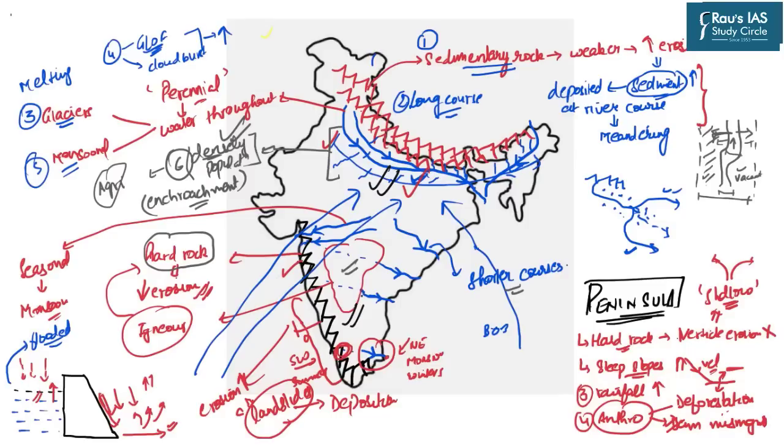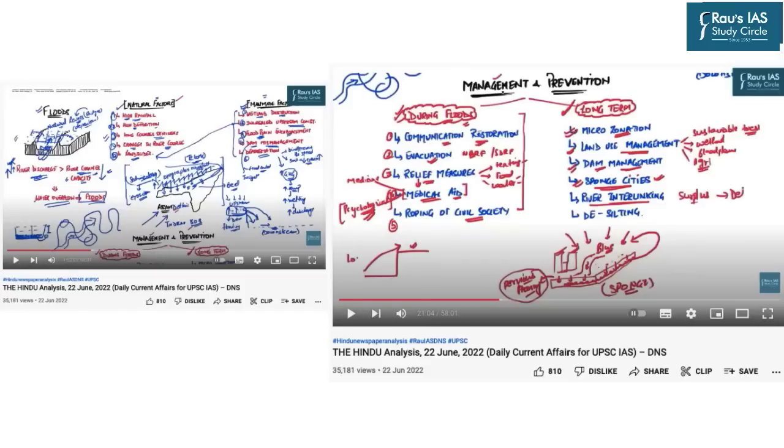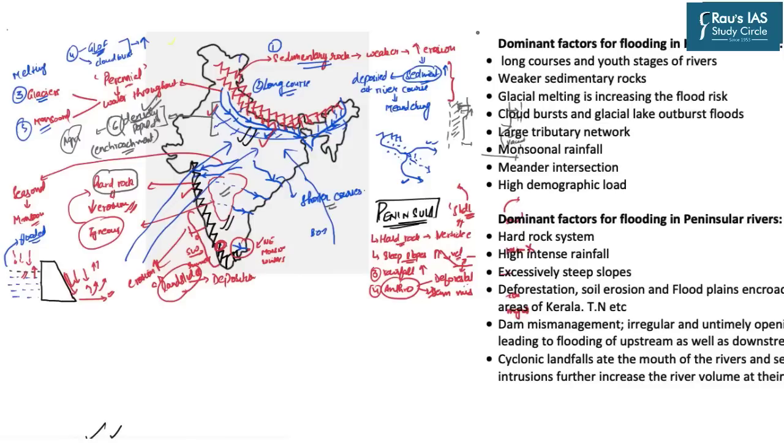Now comes the management and the prevention or the control of these floods. Now the management and the prevention strategies for floods was discussed in the DNS of 22nd June 2022. In this DNS, we discussed what are the specific reasons behind the floods of Assam. And in this very line, we also discussed the management and prevention strategies. So for this, you can refer to the DNS dated 22nd June 2022. So now let us revise this topic in the textual format also.